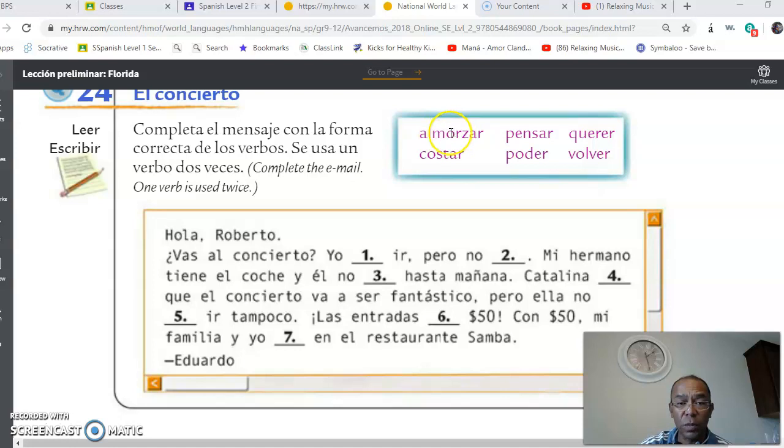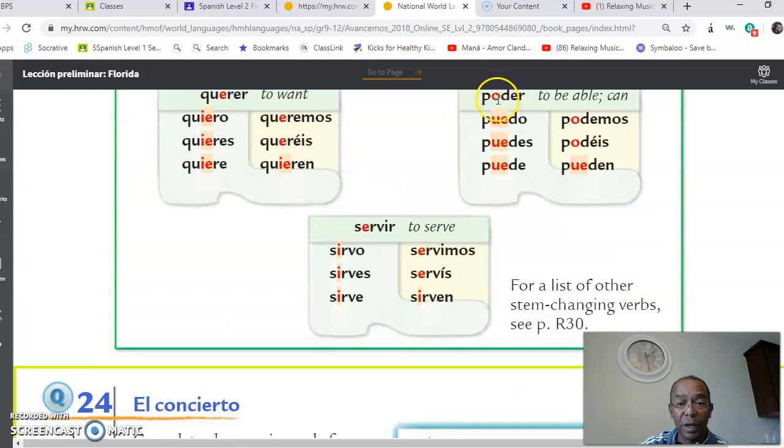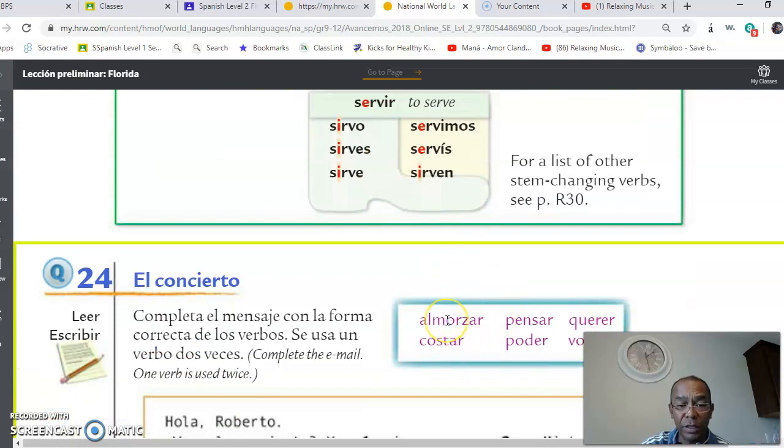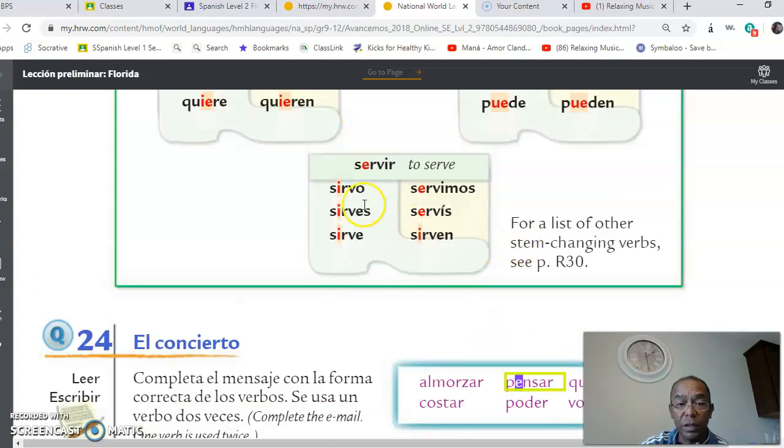The O here, this one, almorzar, which is to eat lunch, has a change to ue, similar to the verb poder. Notice how this one has an O, the O changes to a ue. Well, almorzar, which is to eat lunch, has the same change. Costar also has the same change, okay? Changes the O here in the beginning of the verb, this one right here. It changes to a ue, cuesta.